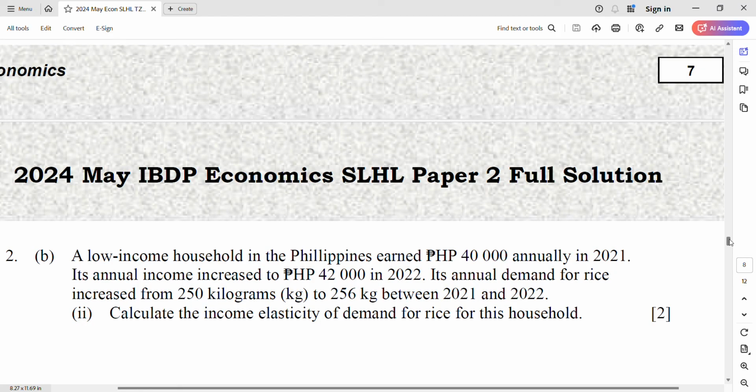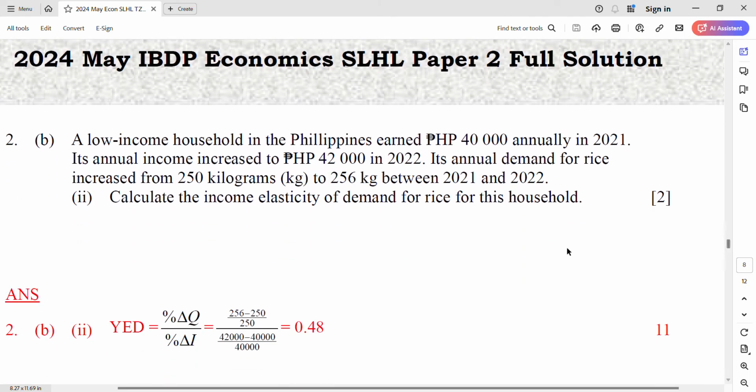Welcome back. Check your answer. Okay, 0.48. Wow, quite big. Right, 48%. Oh, quite large. So 1% increase of income, 0.48 percentage increase of purchase of rice. Okay, good. So it is larger than 0, so it is a normal good, right?